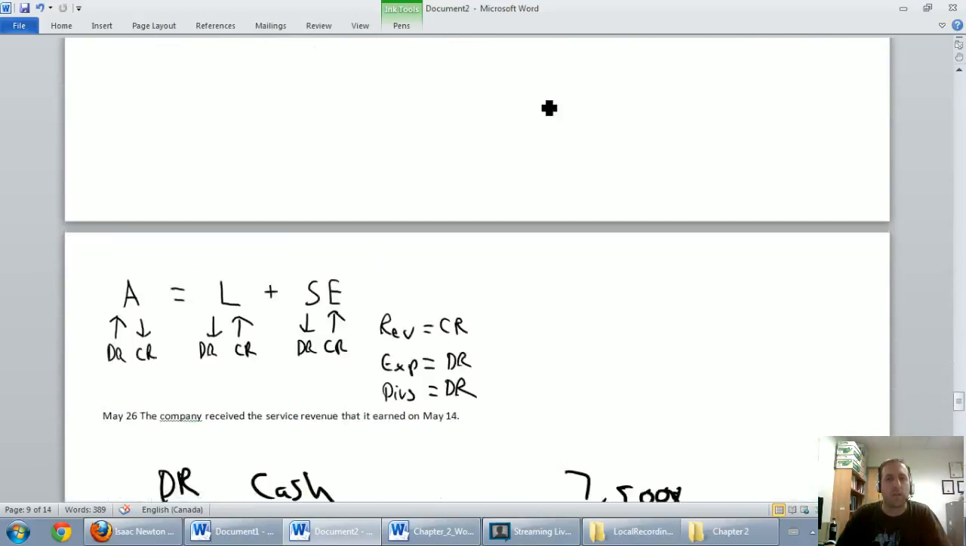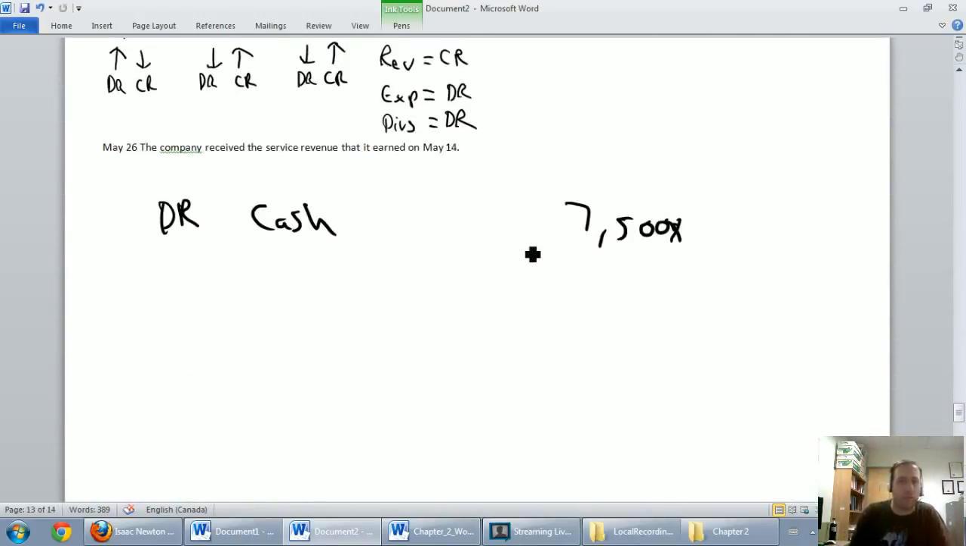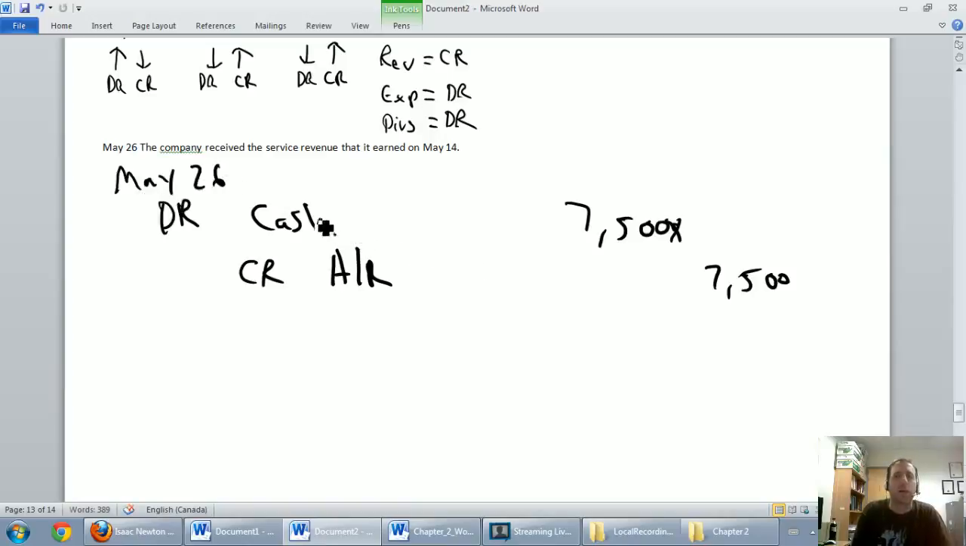So let's go down here. We went debit cash, $7,500. We're going to credit accounts receivable, $7,500. Sorry about the X there. The date here is May 26th. So we said, you gave us $7,500, debit cash $7,500. You don't owe us any more money. Credit $7,500, accounts receivable. My description would be receive payment on May 14th transaction, something like that. Okay, let's carry on.